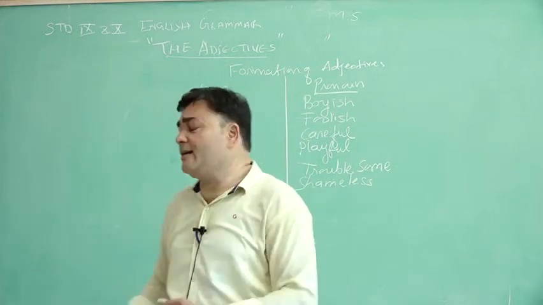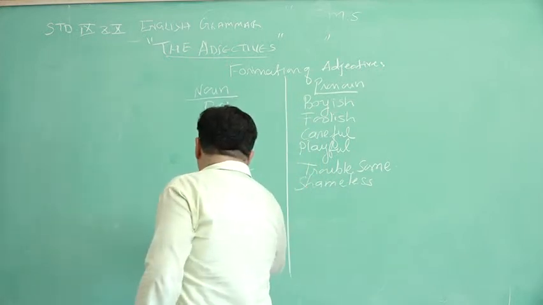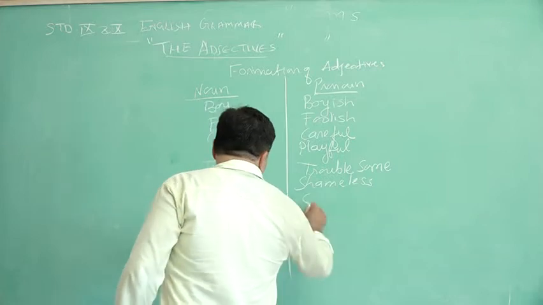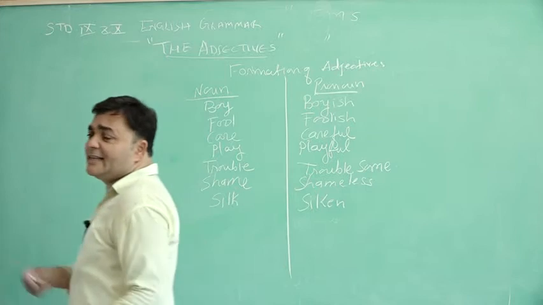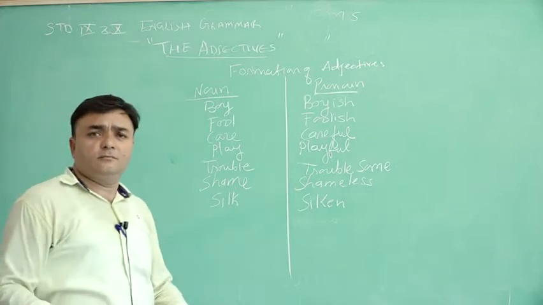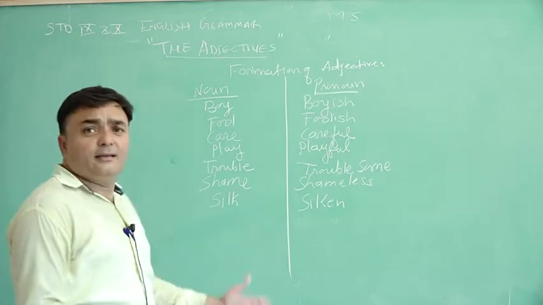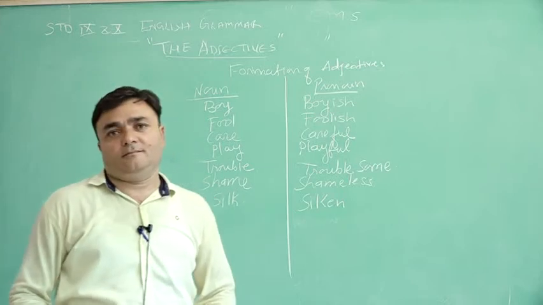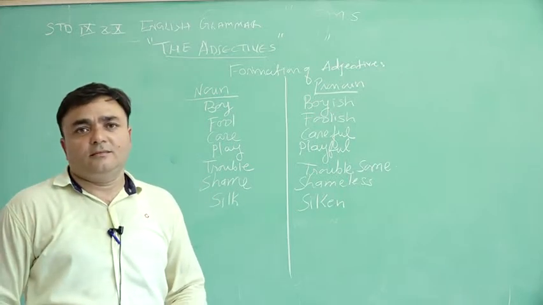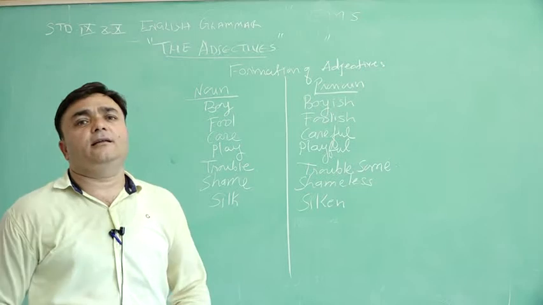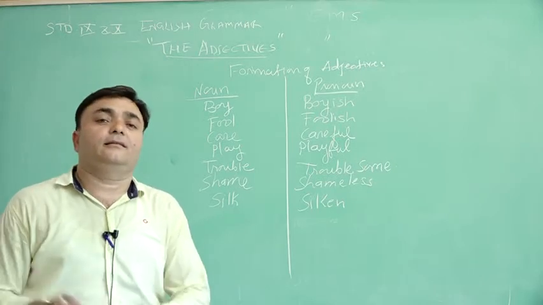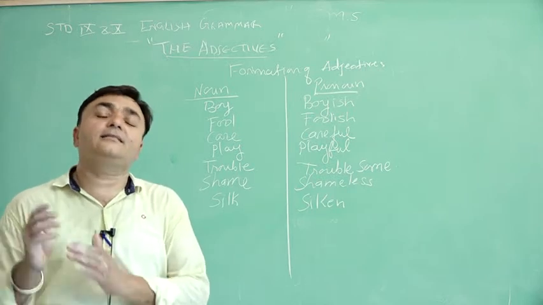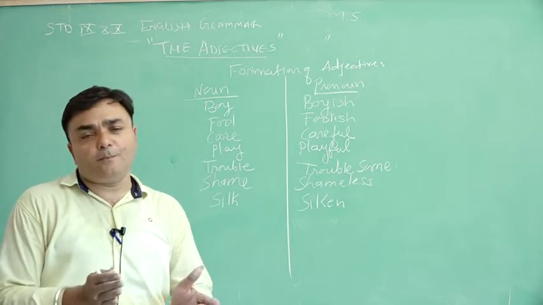One more thing, silk. Silk sari, you know, silk is a noun, but silken. A cotton sari based on silk looks like silk. We can say this sari is silken. Yeah, it is a silken sari. Which type?